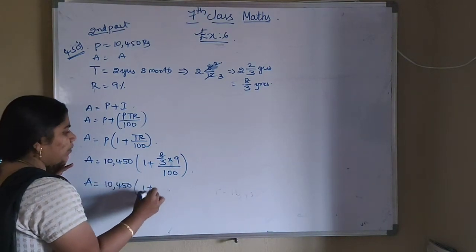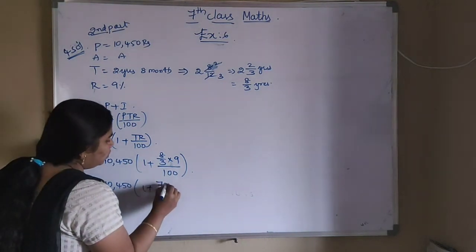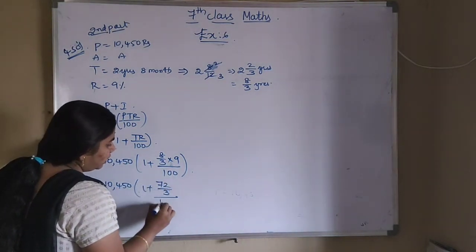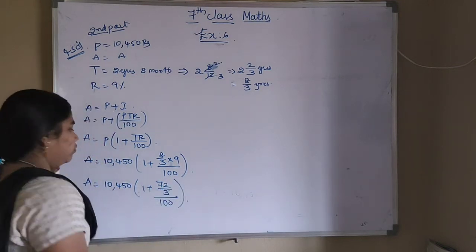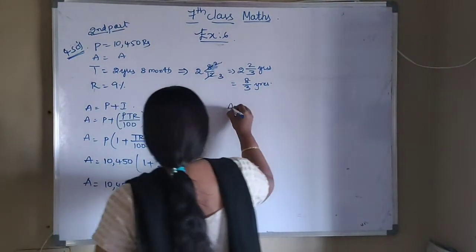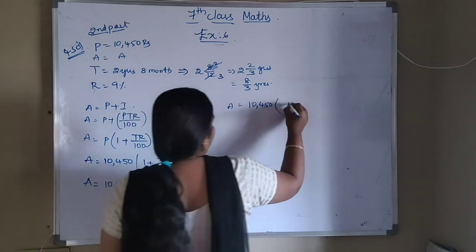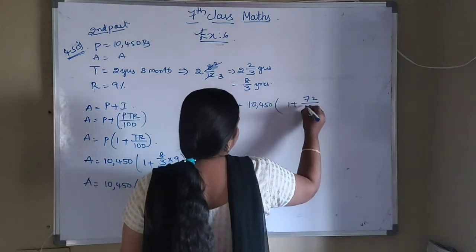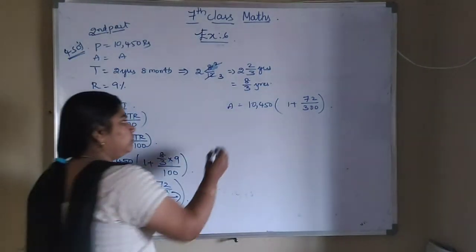So amount is equals to 10,450. 1 plus, multiply these two. 9 8s are 72. 72 by 3 by 100. Now we can multiply these two. Amount is equals to 10,450. 1 plus 72 by 300. Okay, so take the LCM now.